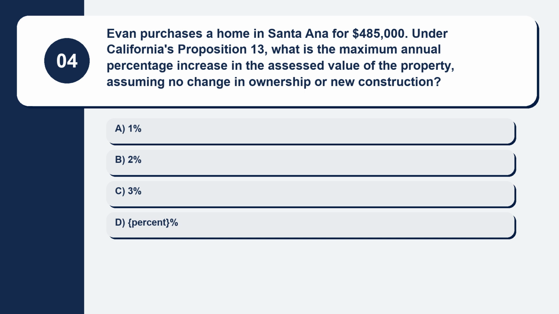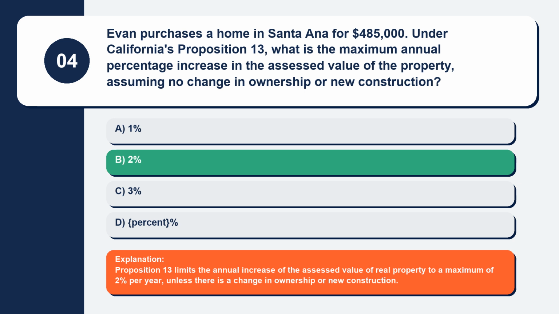Question 4. Evan purchases a home in Santa Ana for $485,000. Under California's Proposition 13, what is the maximum annual percentage increase in the assessed value of the property, assuming no change in ownership or new construction? Here are your options. Option A, 1%. Option B, 2%. Option C, 3%. Option D, percent. The correct answer is option B, 2%.